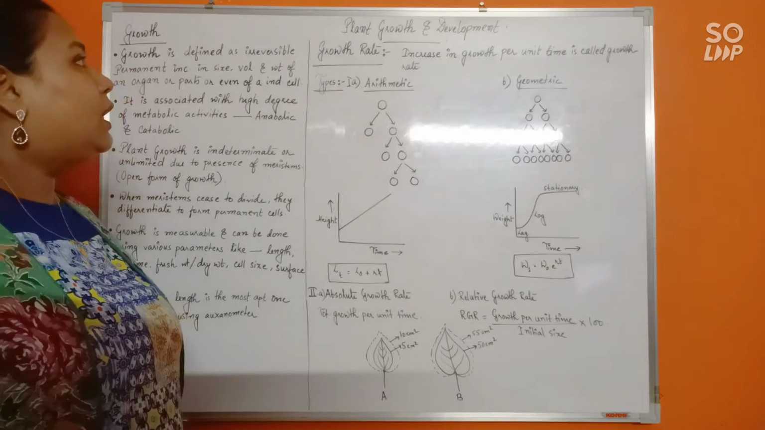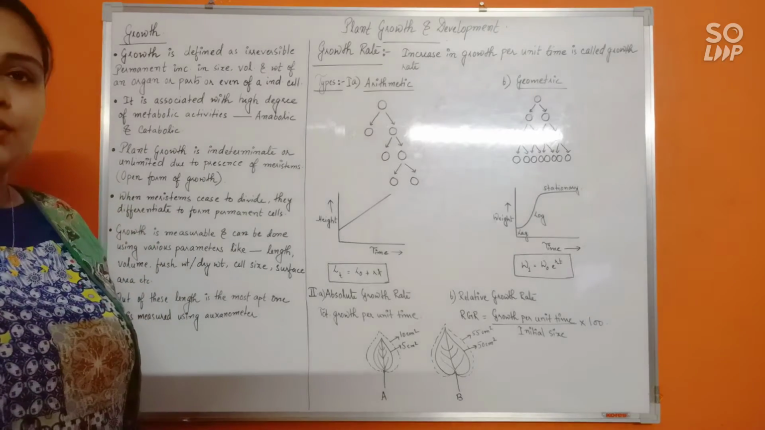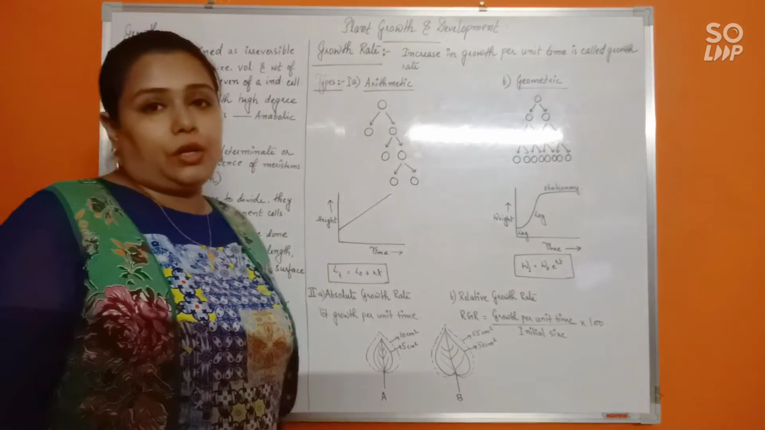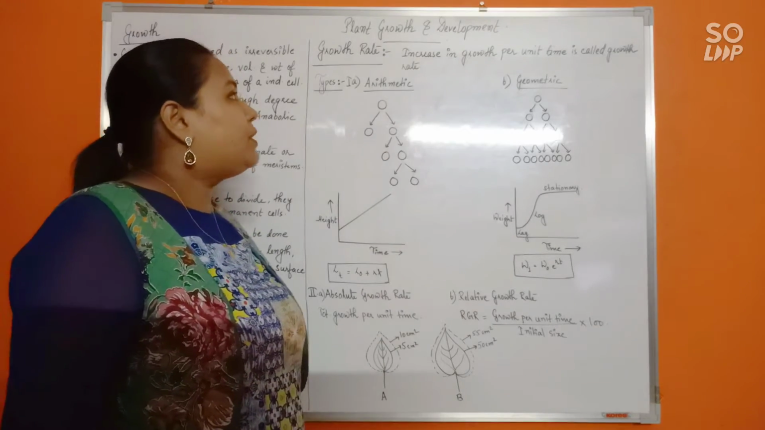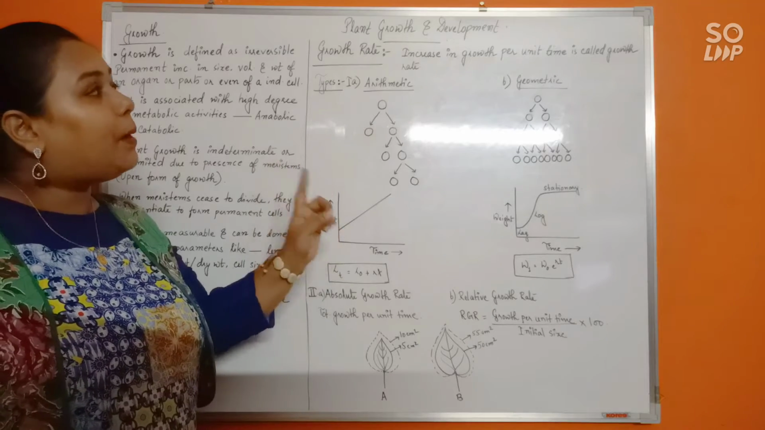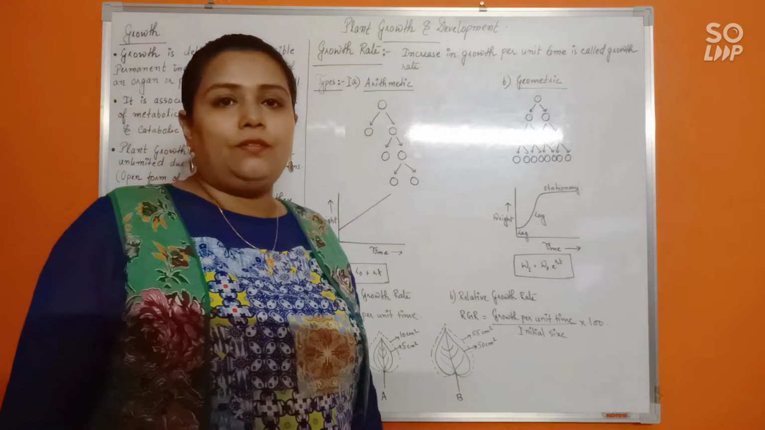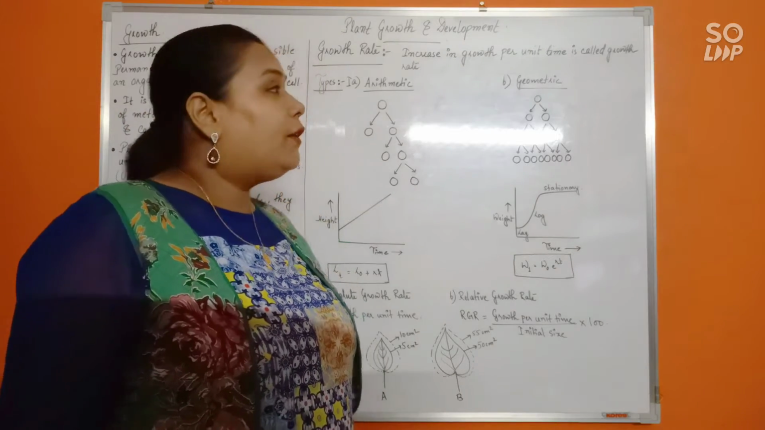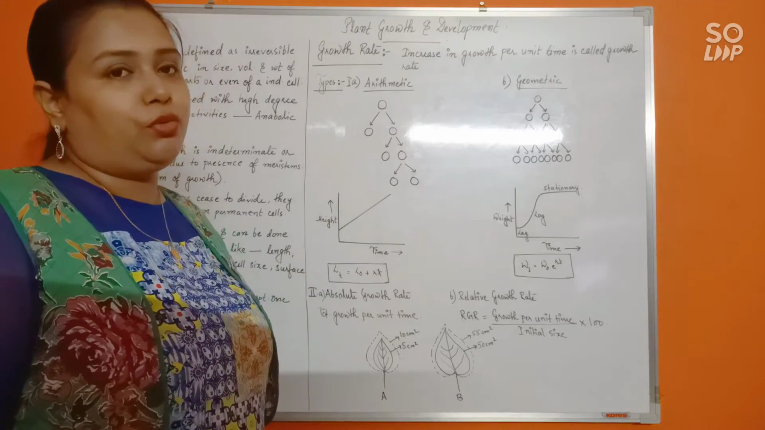Now let us start something very, very important for your exam, and that is growth rate. Now what is growth rate? First thing, increase in growth per unit time is called growth rate. Now growth rate observed can be of two types. First is arithmetic growth rate and then geometric growth rate.